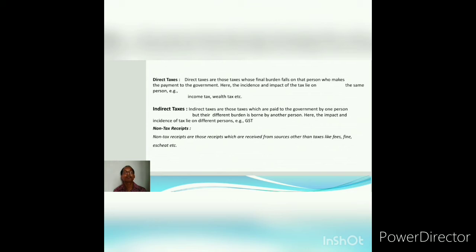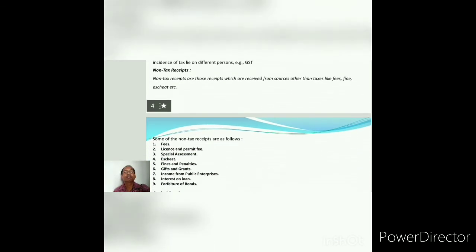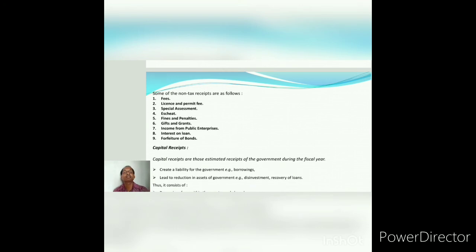So, an example of indirect tax is goods and services tax, GST. And non-tax receipts, as I told you just now, are receipts from sources other than taxes. That means fee, fine, penalty, escheats, special assessment, gifts and grants, income from public enterprises, interest on loan, forfeiture of bonds. These are all non-tax receipts coming under revenue receipts.